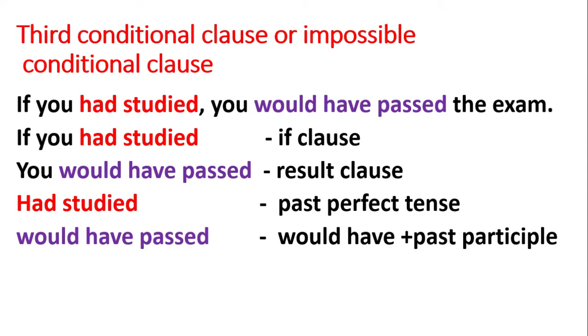Third conditional class or impossible conditional class. If you had studied, you would have passed the exam. If you had studied, if class. You would have passed, result class. Had studied is the verb present in if class. It is in past perfect tense. Would have passed is the verb present in result class. Would have plus past participle.